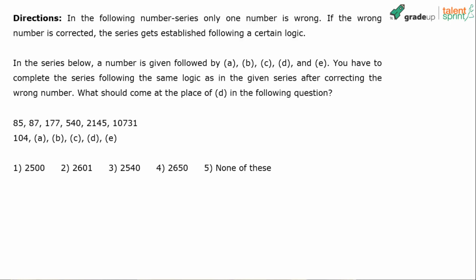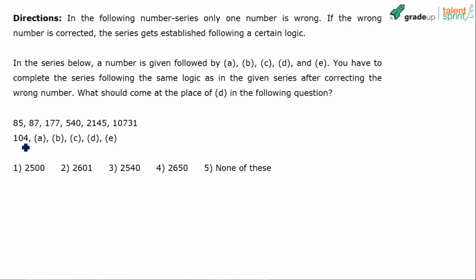Okay, I think no point in wasting time on such questions. I'll directly give you the answer, but understand the context first. He says, in the following number series, only one number is wrong. If the wrong number is corrected, the series gets established following a certain logic. So there is a number series given to us, 85, 87, 177, 540, and so on. He says one of the numbers is wrong here. If you correct that number, then there will be a proper logic. You can find that there is a flow in the numbers, right? There is a fashion in which the numbers are obtained.